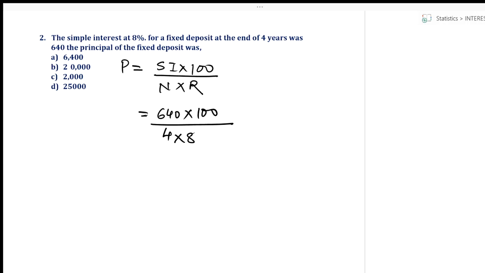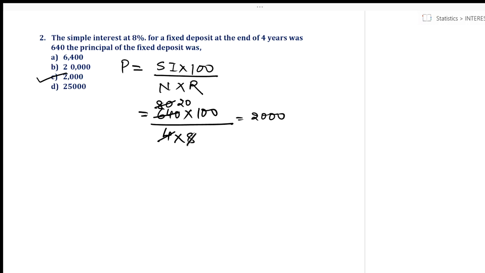See, 8 4s are 32, 8 8s are 64. Then the zeros. Please check your calculation. Okay, so I'm sure this is very clear.